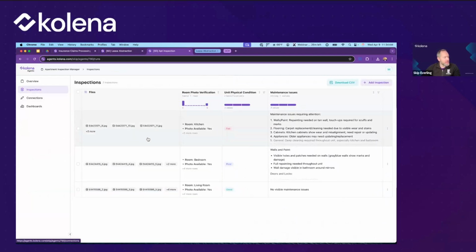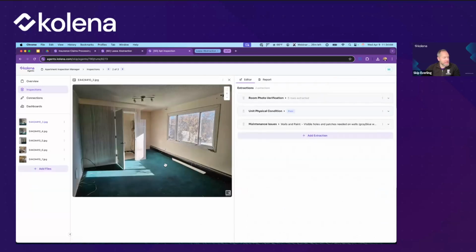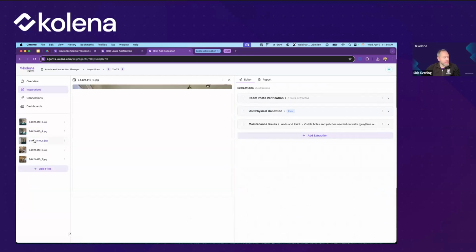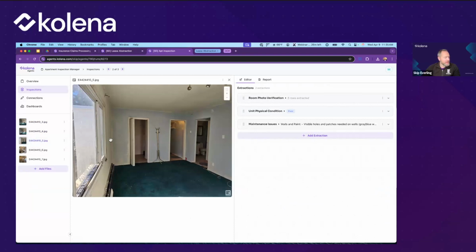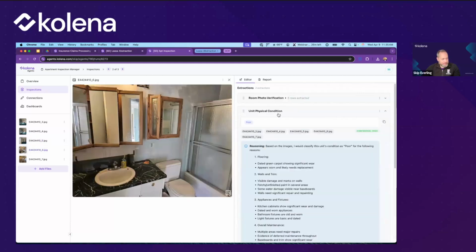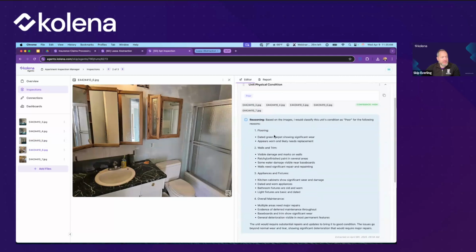Let me just show you an example of something that is not in good condition. You can see here that this unit doesn't look like it's in nearly as good of a condition. You can see the condition of the walls and various other things doesn't seem to be in good repair. And we can see that here in its reasoning, where it provides specific reasoning for why it provided this grade.